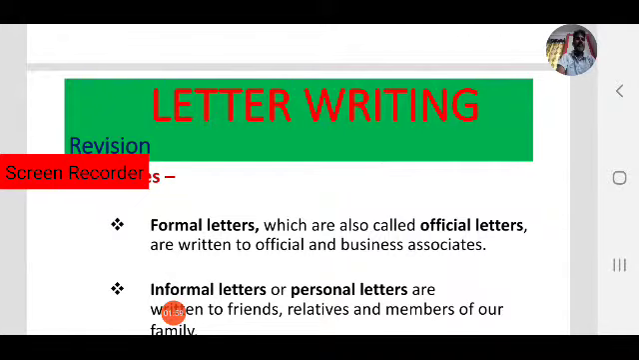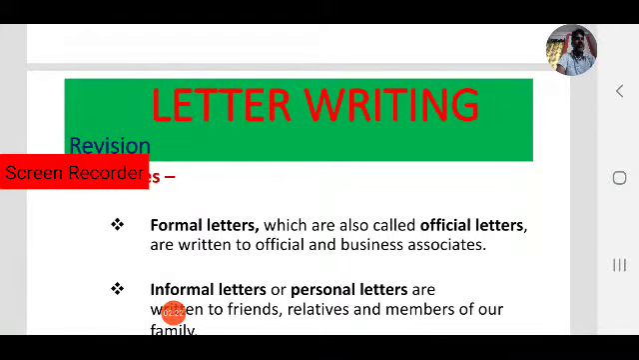The second category is informal letters. We can also call them personal letters. These letters are written to our family members, our friends, our colleagues, and relatives. These are informal letters.